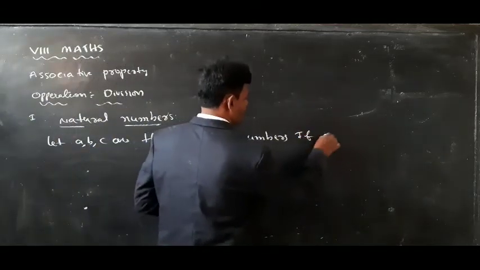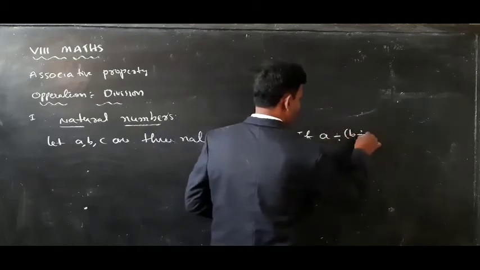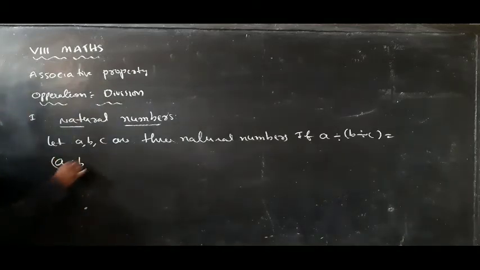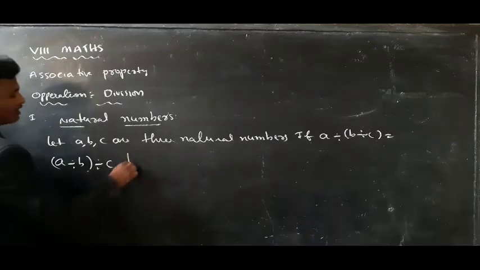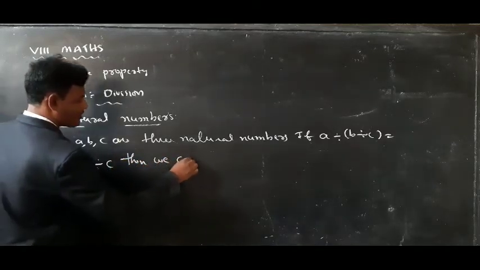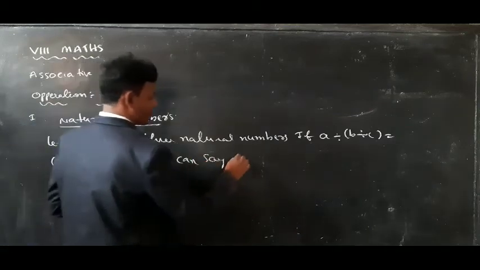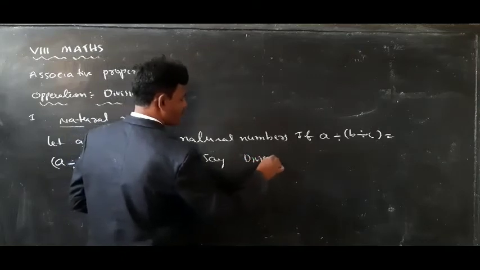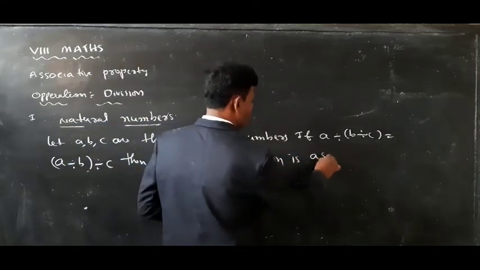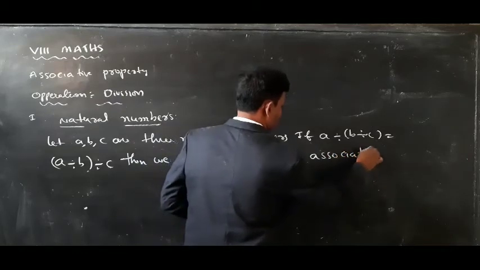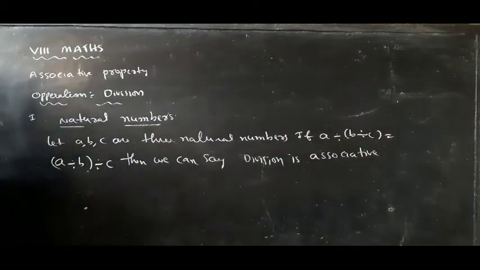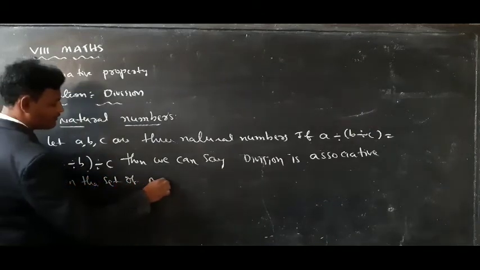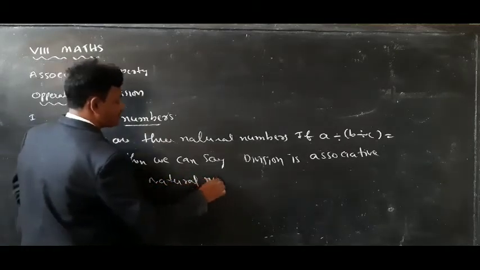If a divided by b divided by c is equal to a divided by b and divided by c, then we can say division is associative in the set of natural numbers.